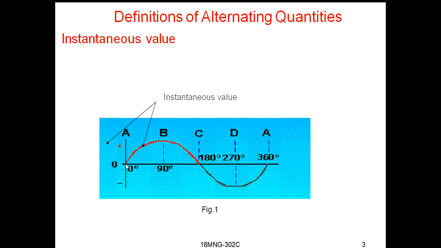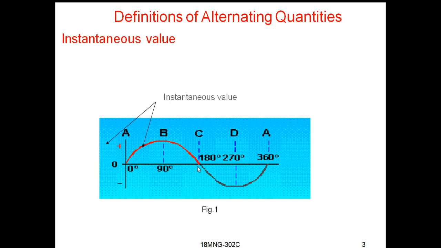The first point is A, where the magnitude of this waveform is 0, and at point B the magnitude is maximum.